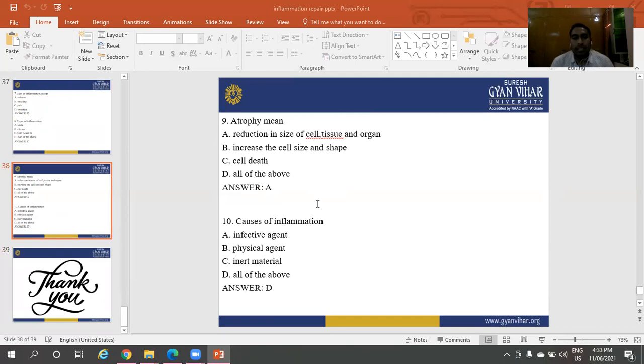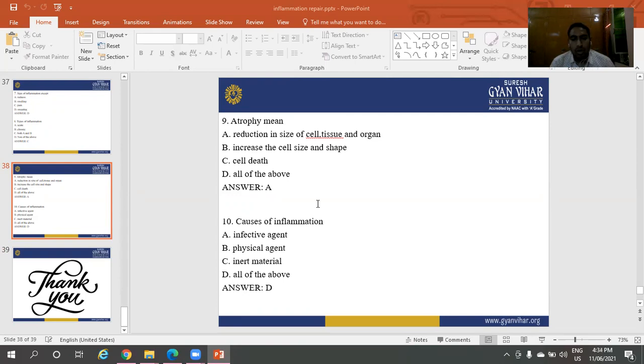Next question: atrophy means? Option A, reduction in size of cell, tissue, and organ. Option B is increase in cell size and shape. Option C is cell death. Option D is all of the above. The right answer is A: atrophy means reduction in size of cell, tissue, and organ.